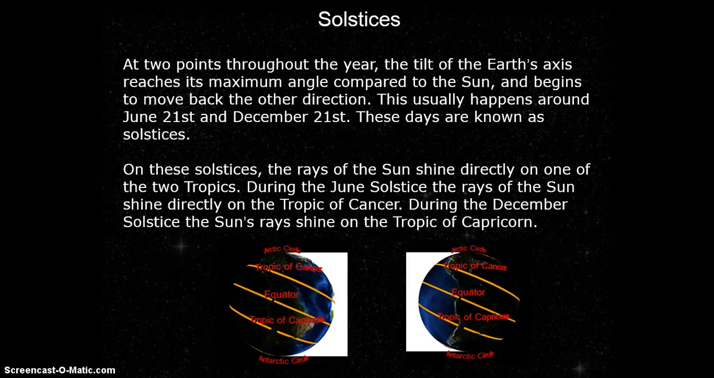On these solstices, that's not easy to say, the rays of the sun shine directly on one of the 2 tropics, as you can see in the picture below. During the June solstice, the rays of the sun shine directly on the Tropic of Cancer. During the December solstice, the sun's rays shine on the Tropic of Capricorn.